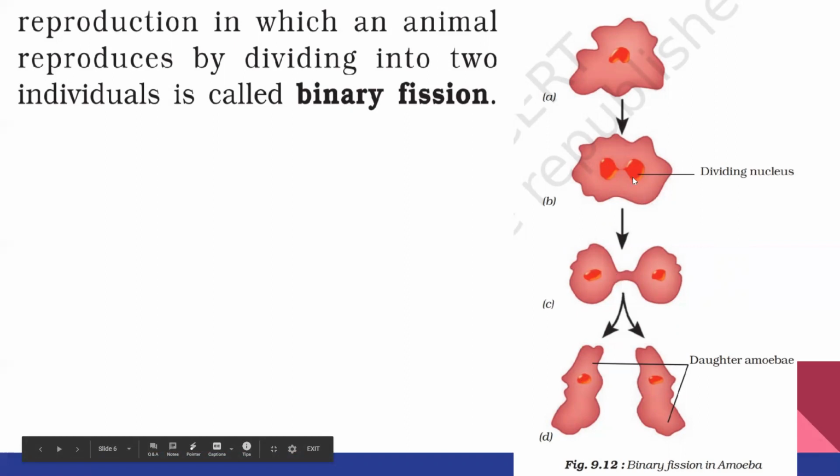So from one cell we started, then it became two cells. That is why it is called binary fission, just like a multiplication, 1 into 2, 2 into 4, like that. So two daughter amoebae are born. This is called binary fission in amoeba.